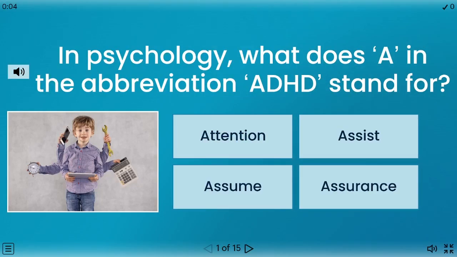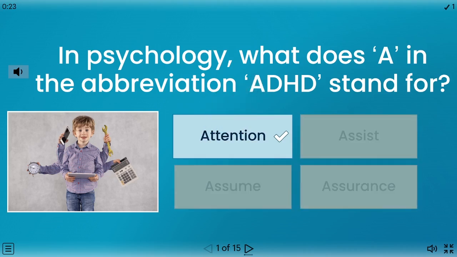In psychology, what does A in the abbreviation ADHD stand for? Attention, assist, assume, assurance. The correct answer is attention.